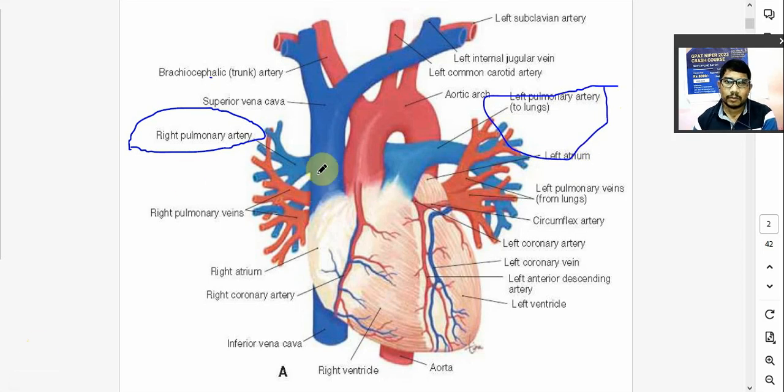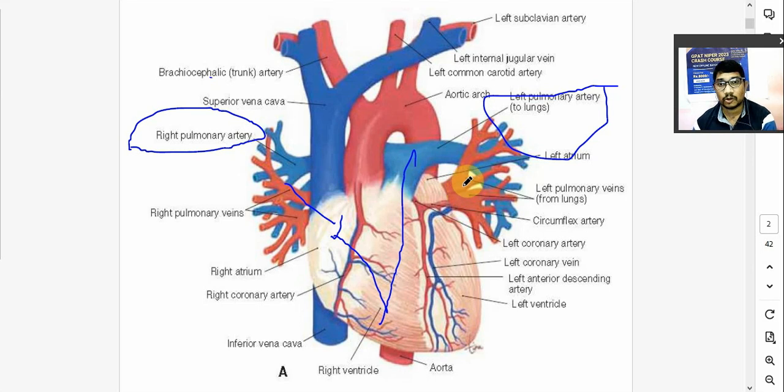So blood from body part that is collected and it is sent to the right atrium or auricle. From right auricle it is sent to the right ventricle. From right ventricle blood is pumped into the pulmonary arteries, left and right. Okay, so these pulmonary arteries will supply this deoxygenated blood to the lungs. लungs में जाएगा, lungs में क्या होगा, there is an exchange of gas. From the lungs blood will be oxygenated.